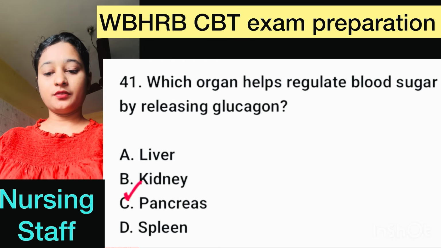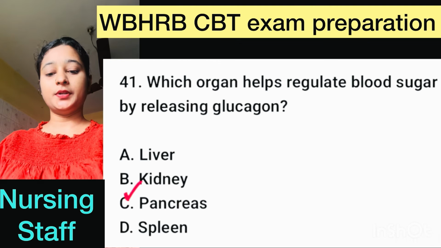Question number 41. Which organ helps regulate blood sugar by releasing glucagon? Here, correct option is option C, pancreas.